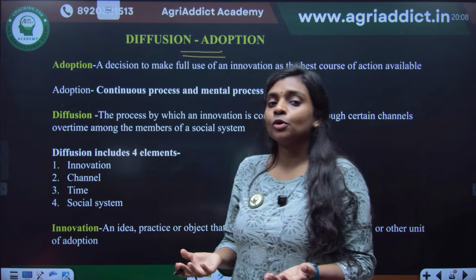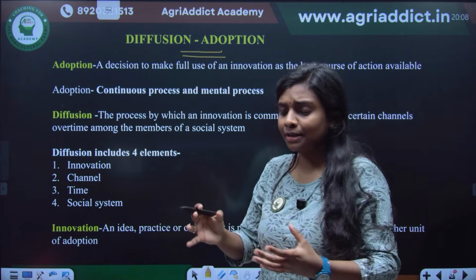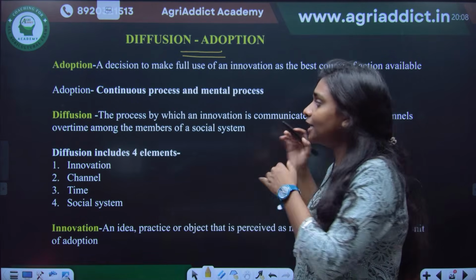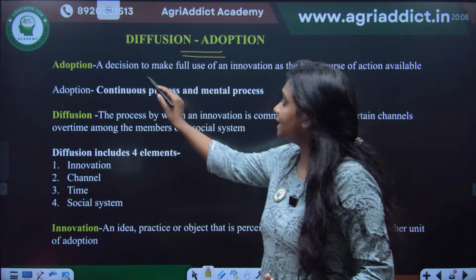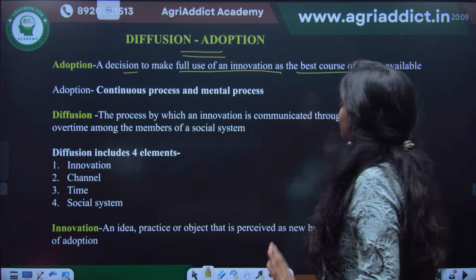Okay. So if you are individually adopting, when a person starts getting to know about a technology, and finally he uses that technology, that is the adoption process. Okay. So it's a decision to make full use of an innovation as the best course of action available.